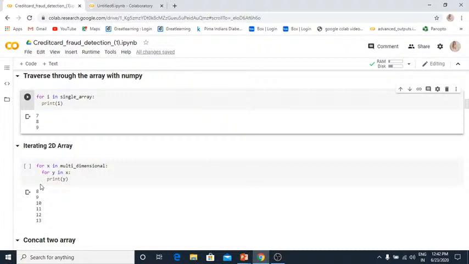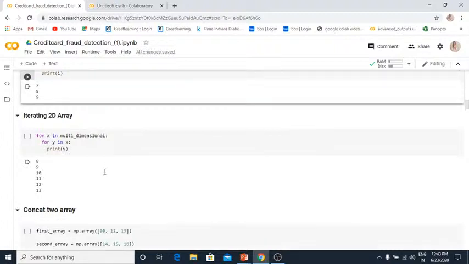If you want to iterate a 2D array, you need to use 2 for loops. That is a normal thing, right? So the first loop will go to your dimension and the second loop will go to each element. You can see I used 2 for loops for that, and we got 8, 9, 10, 11, 12, 13 for our multi-dimensional array, all the elements. So please keep in mind the dimension of your array when you try to iterate the array through a for loop.